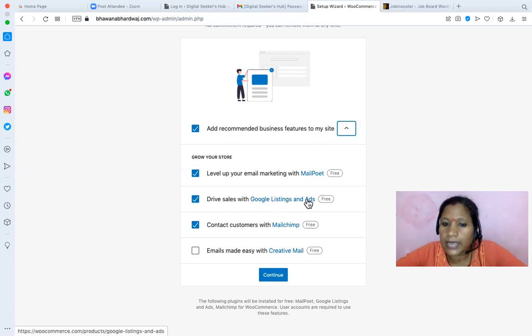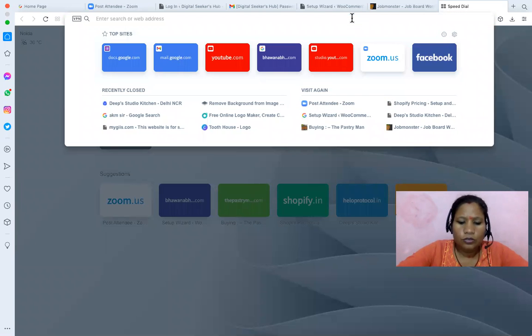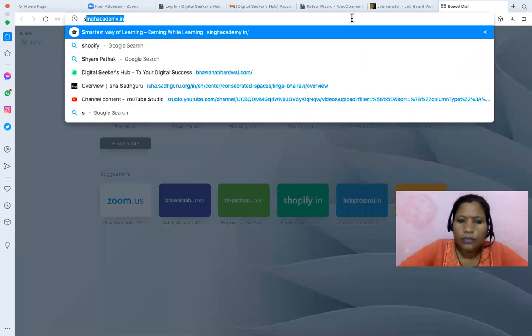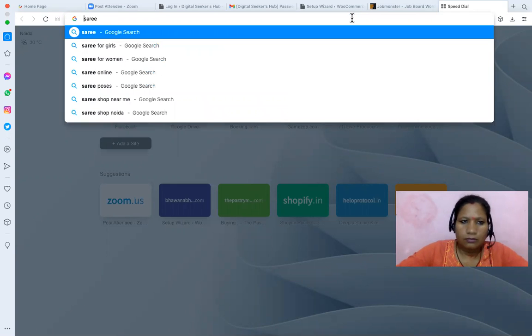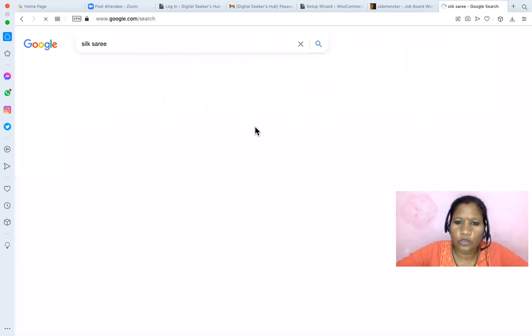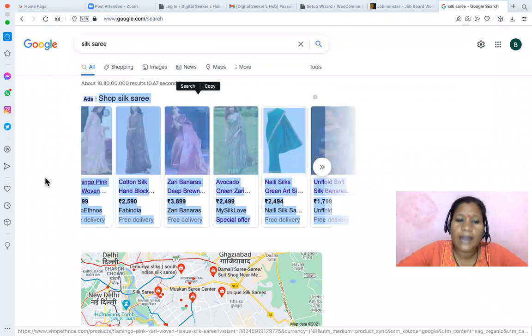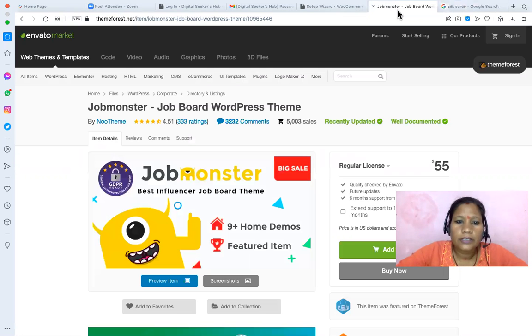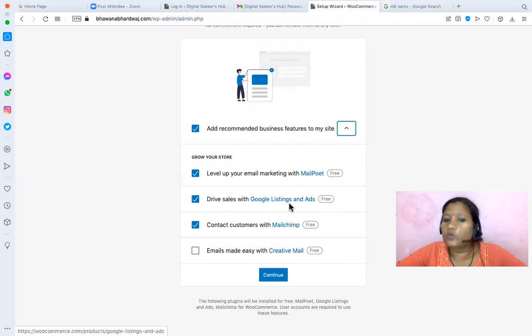Drive sales with Google listing and ads. So Google, if you remember, Google Shopping, this kind of ads. So what is it, are you going to create a sari website? Sari for Kanjivaram sari or silk sari. So this is the kind of ad WooCommerce is talking about. This is a Google Merchant Store ad, and you can integrate this kind of advertisement with Google using Google listing and ads.